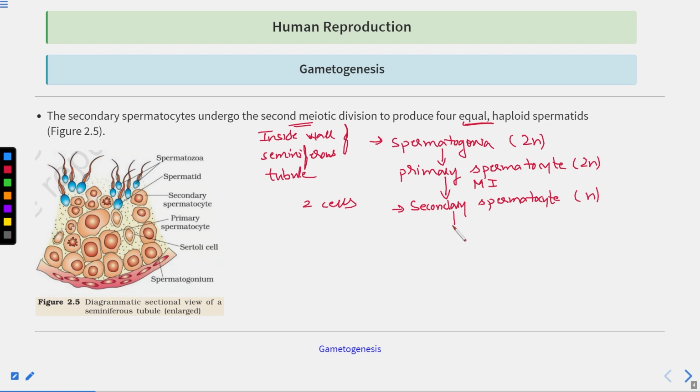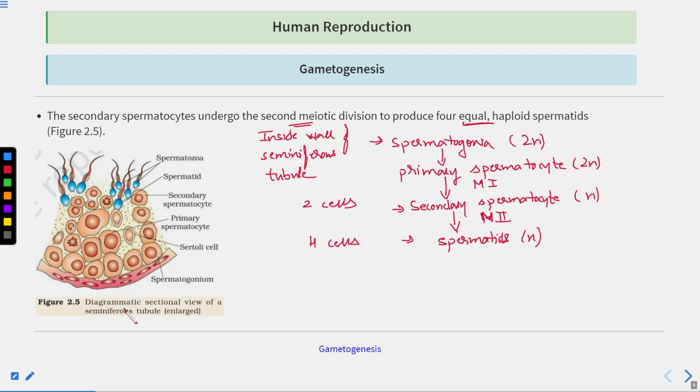Then from the secondary spermatocytes, what are formed? After the second meiotic division, haploid spermatids are formed. How many spermatids? After meiosis, four cells are formed. So after meiosis 2, what will form? Four spermatids are formed. These spermatids will also be haploid. Clear? So till here it's clear.